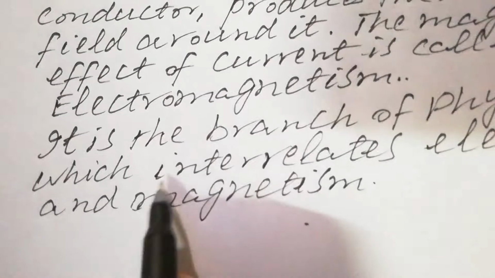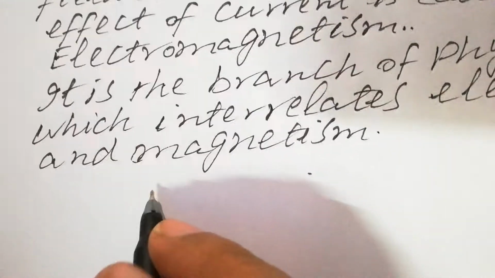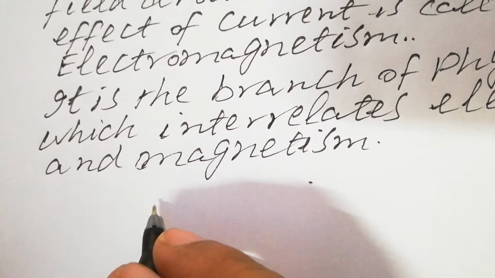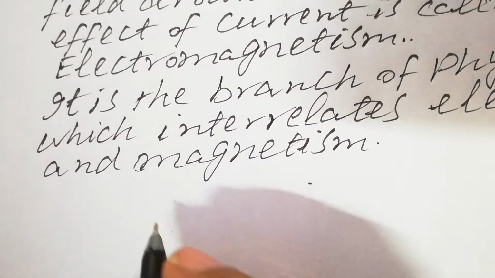Now students, in this particular article, we have to discuss what is the difference between electric field and magnetic field.